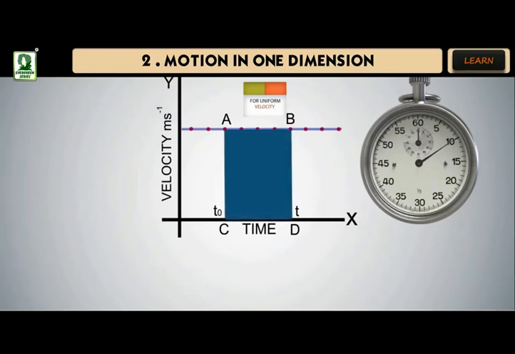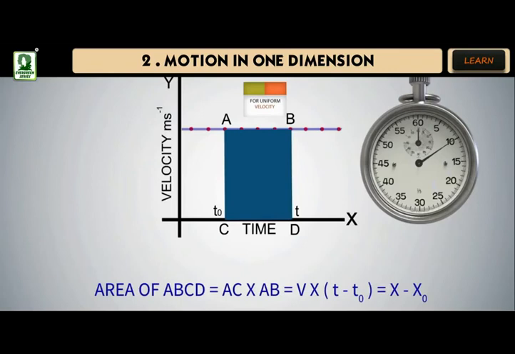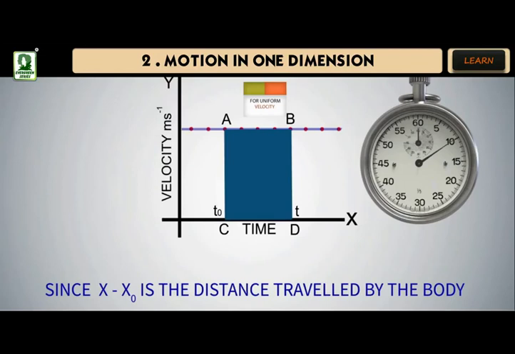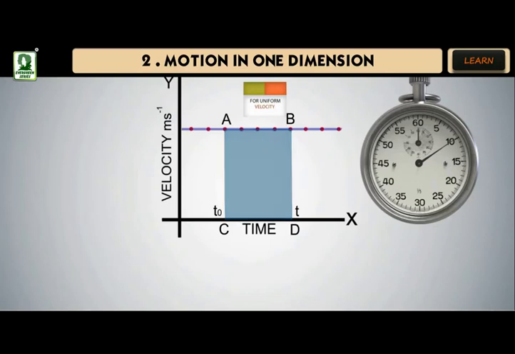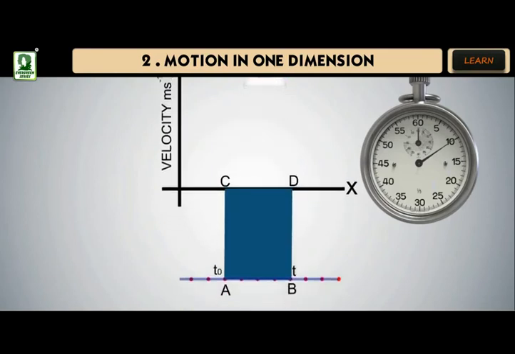Now, the area of the rectangle ABCD is given by area of ABCD equals AC into AB equals v into (t minus t0) equals x minus x0. Since x minus x0 is the distance travelled by the body, therefore area under the v-t graph equals distance travelled by the body. If the body has negative velocity, then the graph is drawn under the time axis. In such a situation, the displacement is taken as negative.